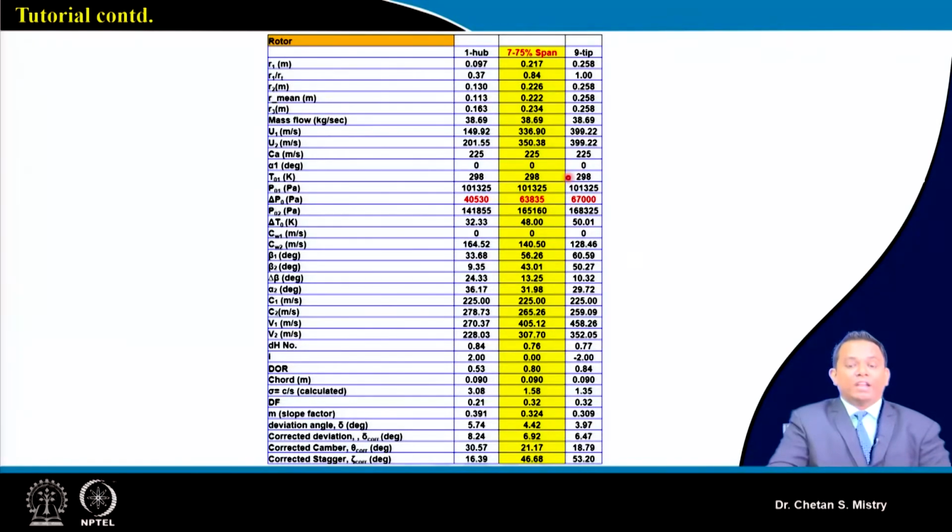Now you can divide, say, from hub to 75% span into some number of stations, and in the same way from 75% span to tip into some number of stations. Based on your design program you can do all your calculations. But here in this case we need to assume this delta P0. This delta P0 assumption needs to be made very carefully, keeping an eye on my delta beta. It should have a particular trend.